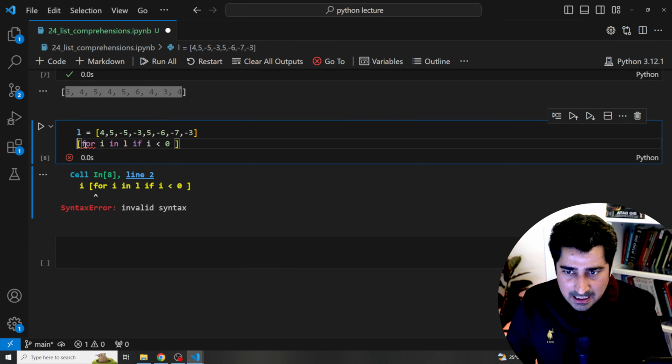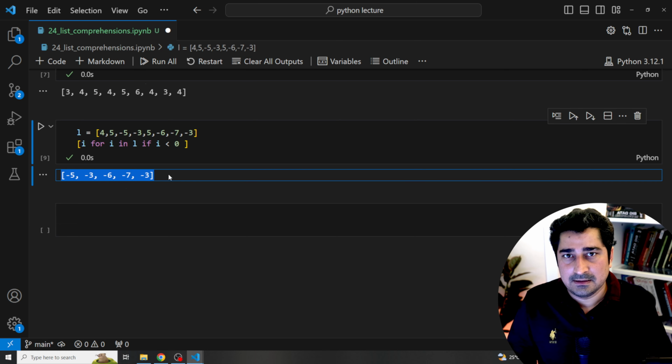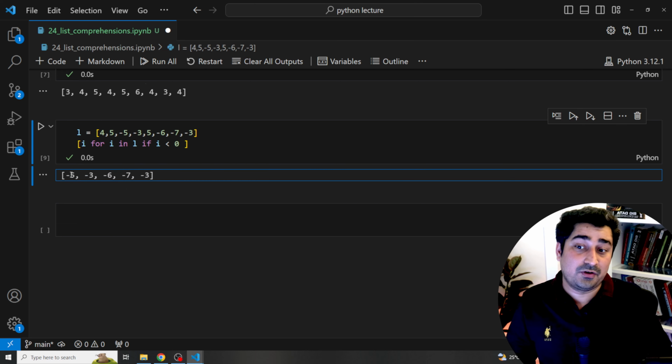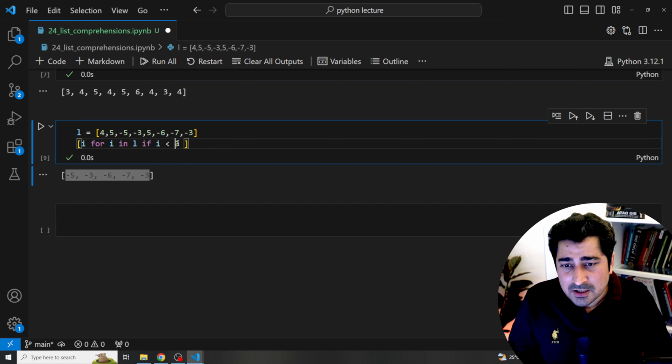I should write i inside this particular list comprehension. So here is the data that we are able to find: all the data which is available in a negative format. Simple, right? With the help of this comprehension, we are able to write the logic, write the conditions, write the loop, and then capture the data set.